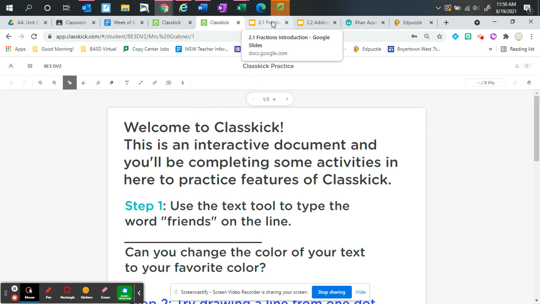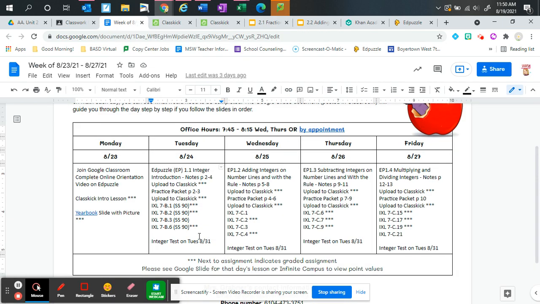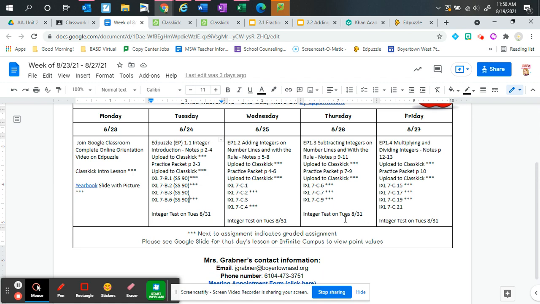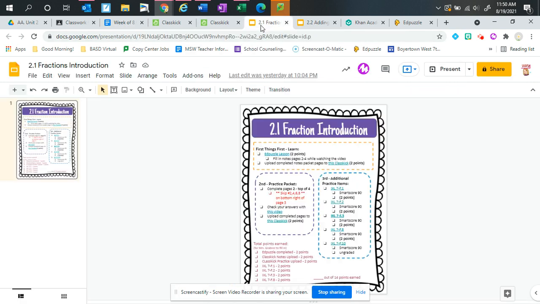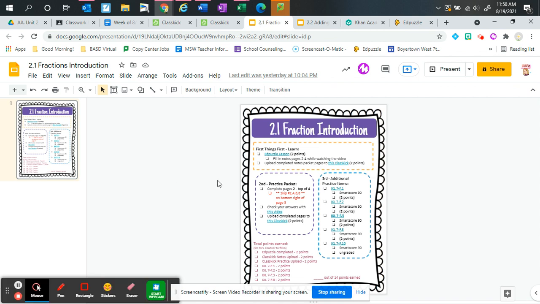Okay. Moving forward, just to give you a heads up, kind of looking ahead here, we go through this first week talking about integers. We're going to finish up integers next week on Monday, the 30th, and then we'll take your integer test on Tuesday, the 31st. After that, when we go into section 2, unit 2, it's going to be about number sense and operations. The platform and the look and feel of how you're going to do your lessons is going to change slightly. And that's just something that I changed kind of last minute the other day.